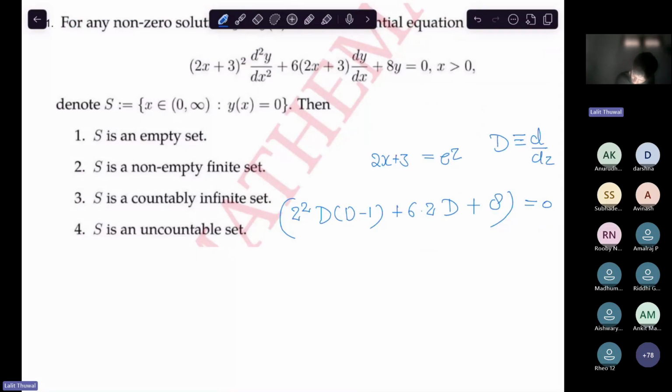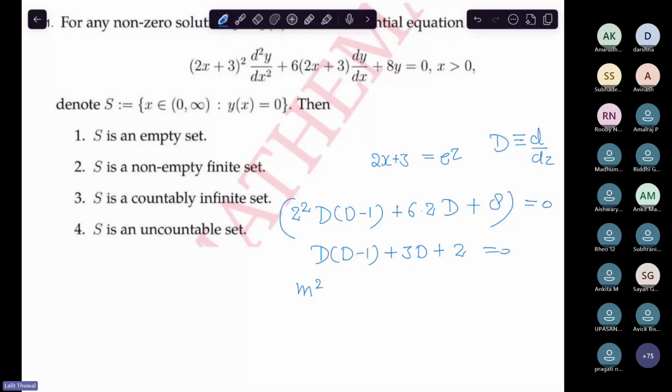Okay, so now let's divide it by 4. Then we get D into D minus 1, plus 3D, and here we will get 2 equal to 0. Now the auxiliary equation will be m squared plus 2m plus 2 equal to 0.